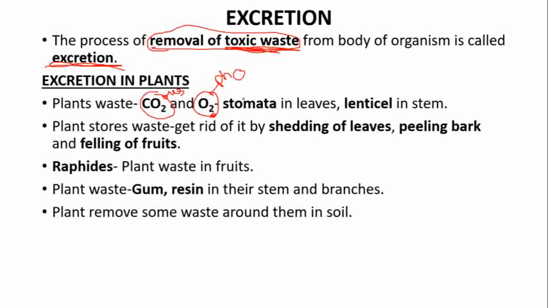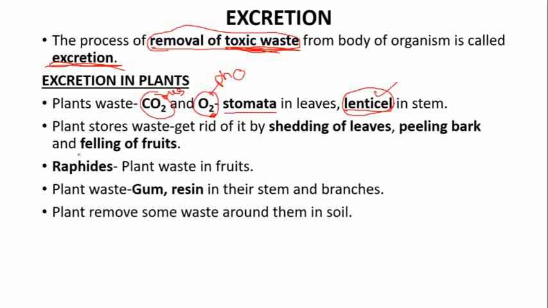Now these two wastes are also removed. How are they removed? Through stomata. You can see the stomata which are present on the leaf. They remove this carbon dioxide and oxygen. Now in the stem, some small openings are there, and through these small openings also the waste can be removed. These small openings are known as lenticels.